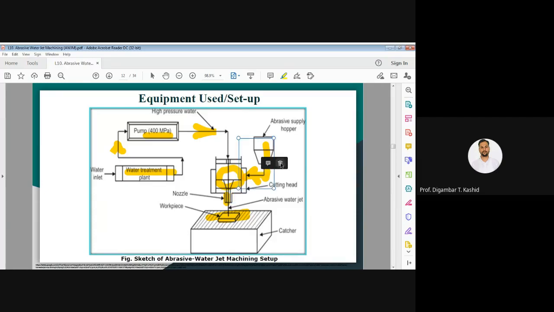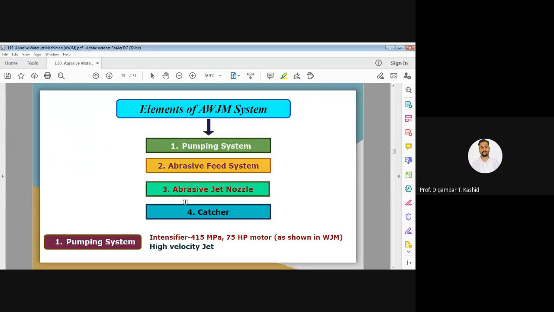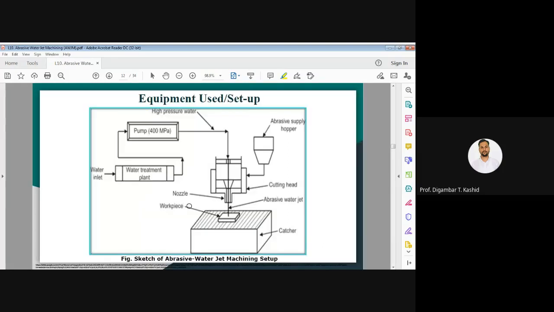Before going to all the elements, I request all of you, please draw this diagram. This is the equipment or the setup or the system of abrasive water jet cutting or abrasive water jet machining process. So please draw this diagram. Then we will go through this point by point.